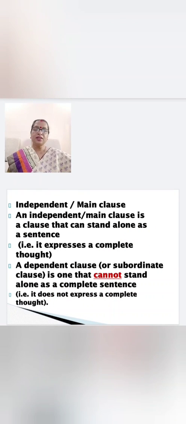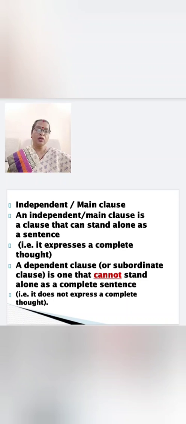So what have we seen in the previous example? That an independent clause or a main clause is that which can stand alone, and that is, it expresses a complete thought.